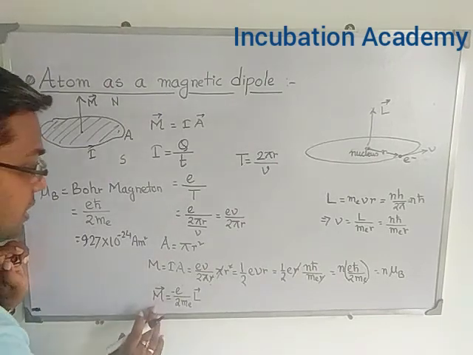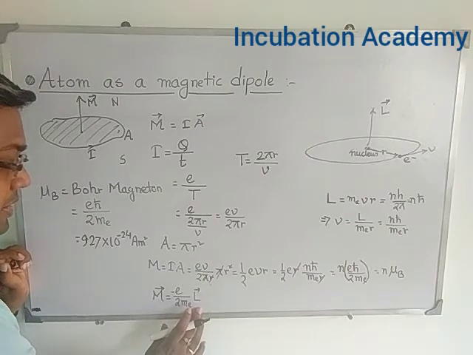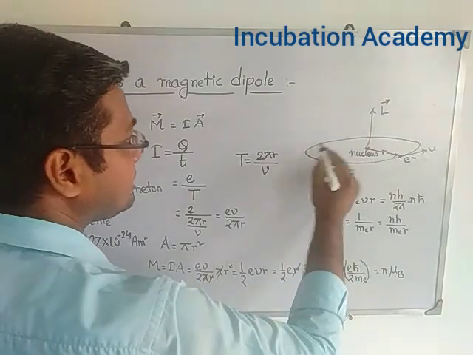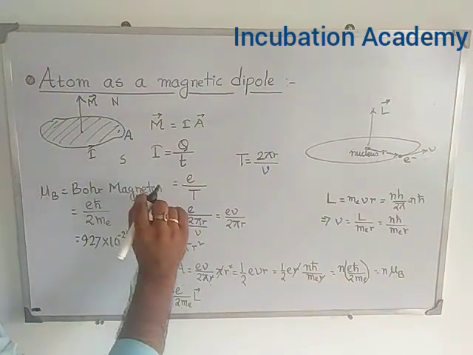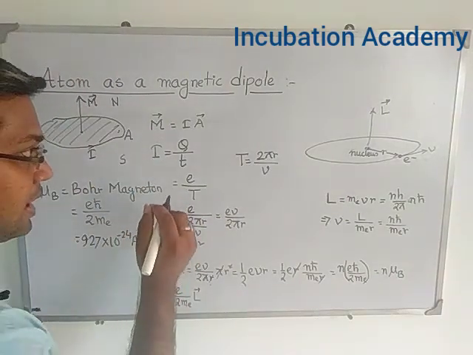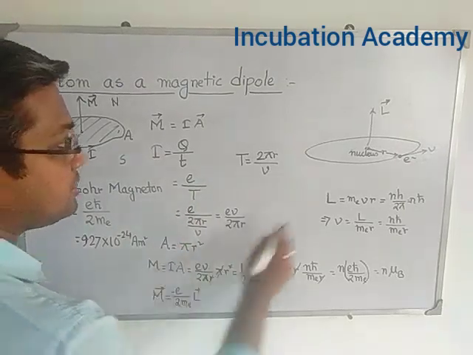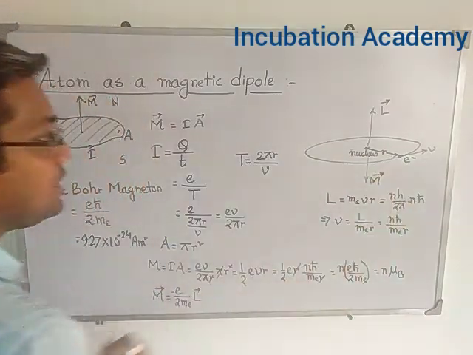So the direction of the magnetic moment vector is opposite to that of the angular momentum vector, and the value is e divided by 2 m_e times the angular momentum vector. So in that particular case, since it is rotating in this orbit, the angular momentum vector is upwards, but the magnetic moment vector will be downwards.